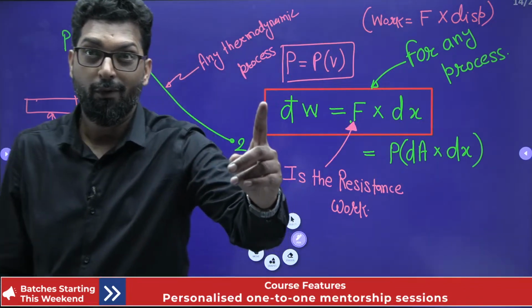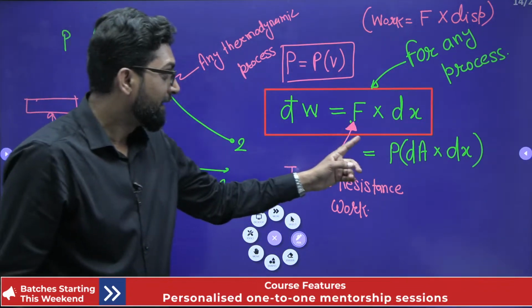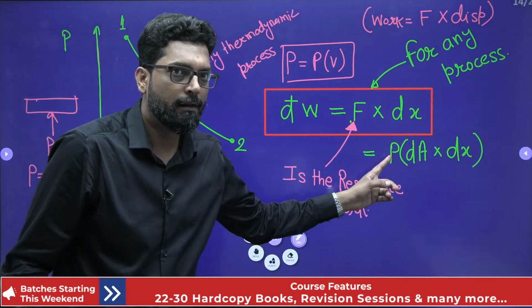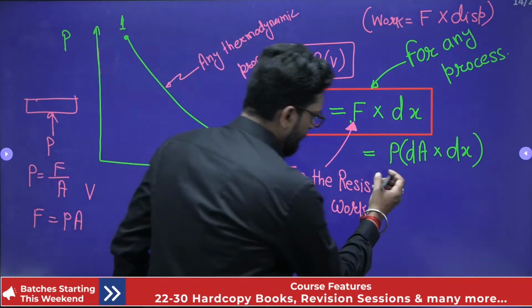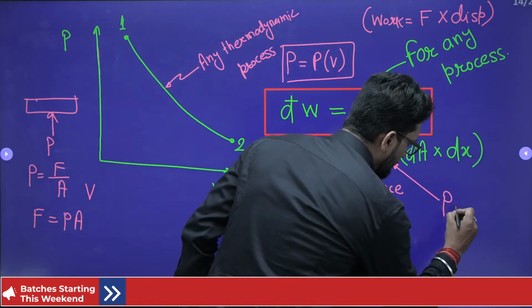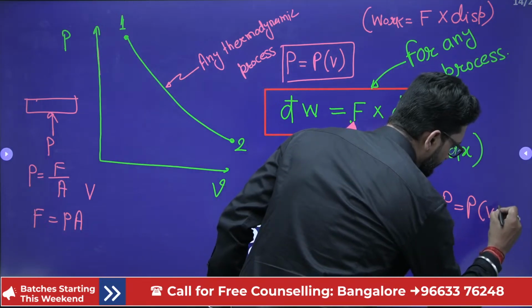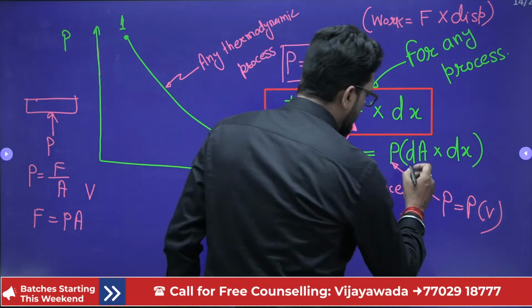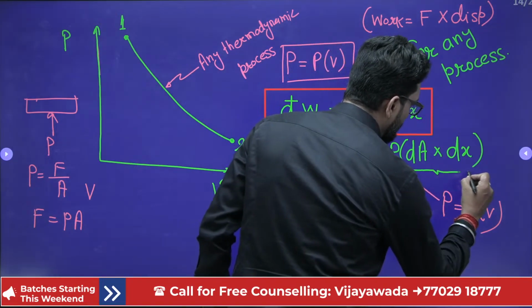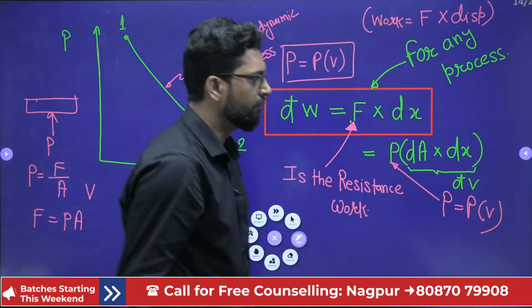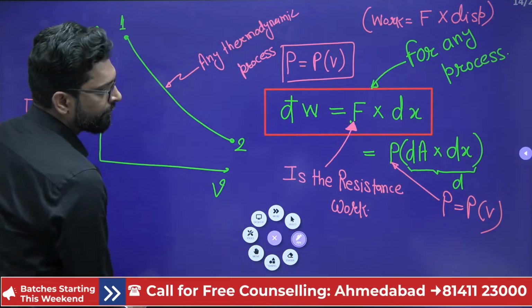Now, this P is not a constant, it is a variable. This pressure P is a function of V. Okay. So what is this, beta? This is your incremental volume dV, not a cut mark.